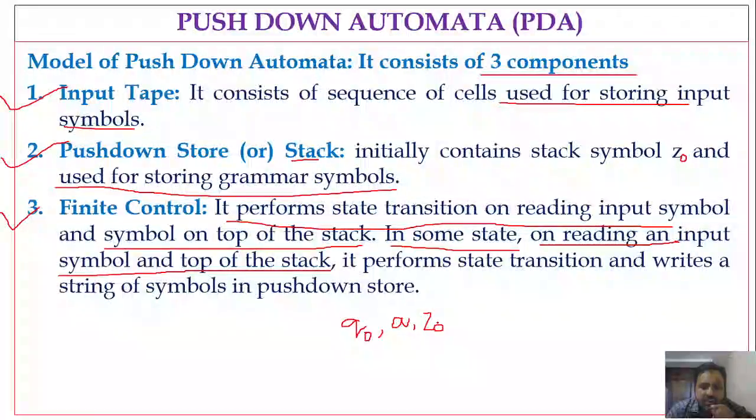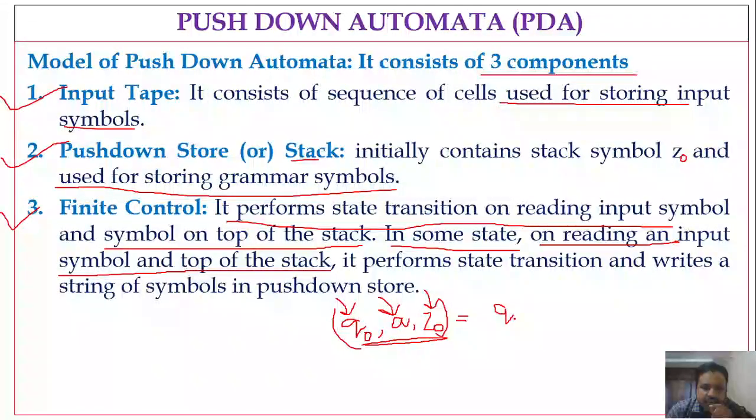We represent that transition using three items: q naught is the current state, small a is the input symbol from the input tape, and Z naught is the stack symbol, the top of the stack. Based on that, we perform the state transition.